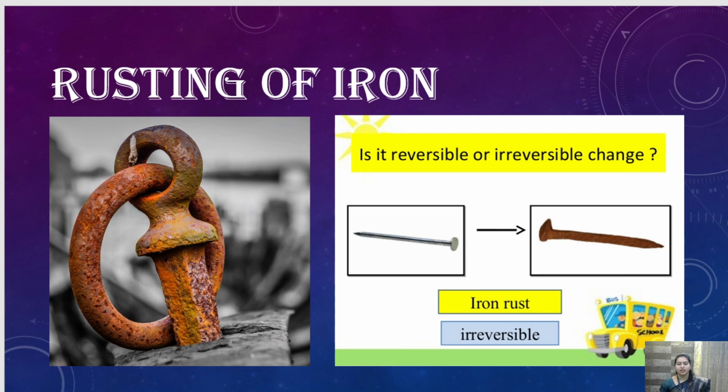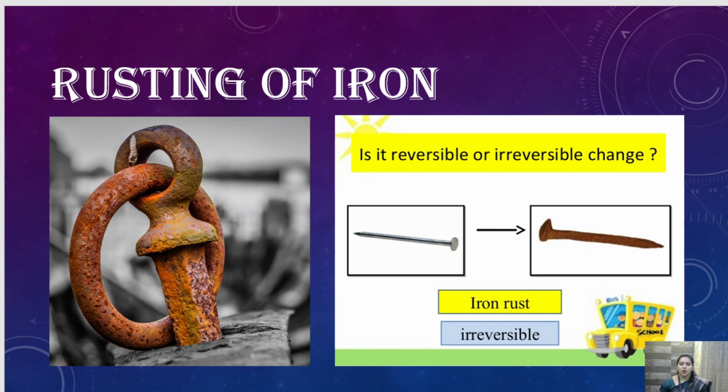Now children, tell me, is it reversible or irreversible? Definitely it is irreversible because we cannot get back the same iron nail again in the same iron form. We cannot get it back. So this is irreversible.